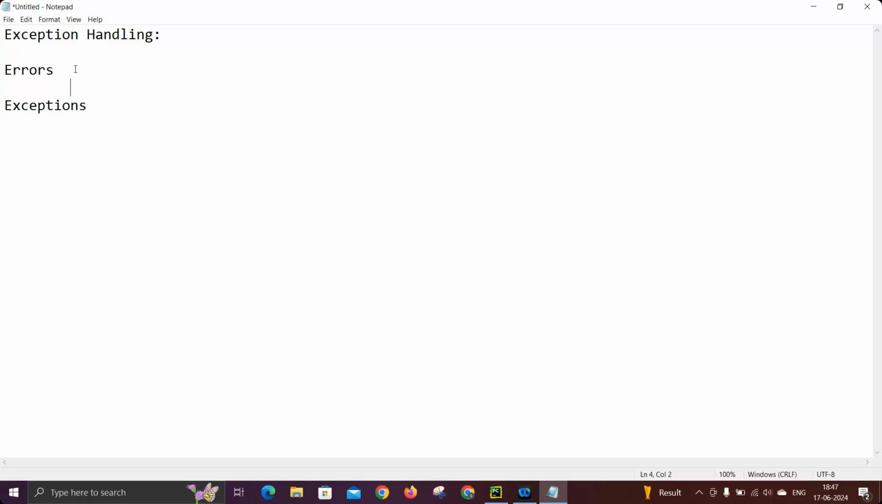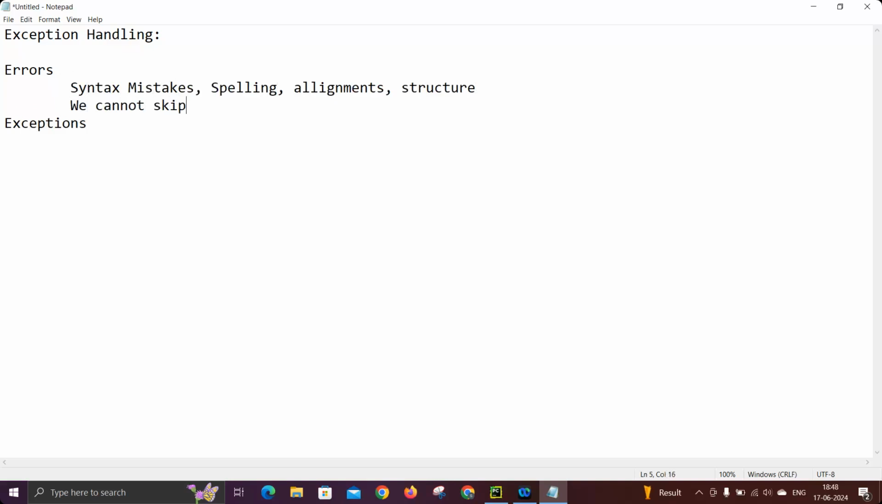Basically, as I mentioned, these errors come due to syntax mistakes, spelling mistakes, alignment, and structure like brackets. Due to these they will come, and as I mentioned, we cannot skip these errors. We have to fix them to continue the execution.